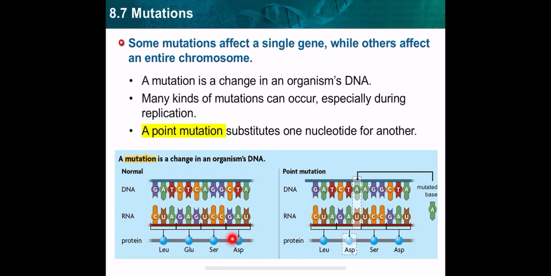What will happen after this change? Will the amino acids change or not? Actually, here only one amino acid will change, which is GLU will become ASP, aspartic acid. So now a new amino acid is formed. Formation of a new amino acid means there is a change that most probably will affect the protein that will form, because as you know, the protein is composed of a sequence of amino acids together.